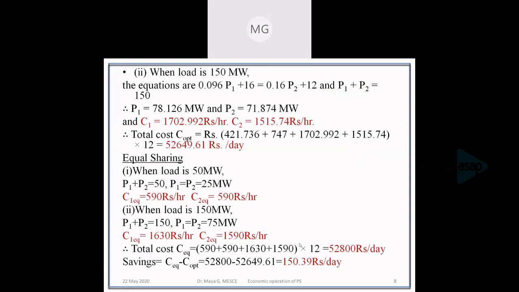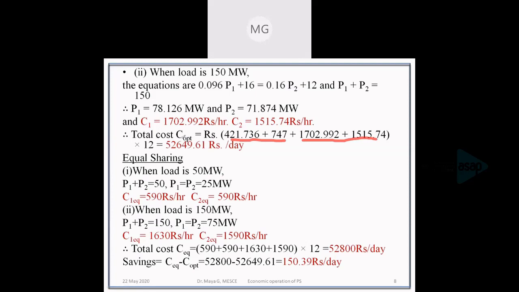Now we have the cost function for both 50 megawatt and 150 megawatt. The total cost of generation is the sum of all these costs. But our units are operating at 50 megawatt for 12 hours and 150 megawatt for 12 hours.